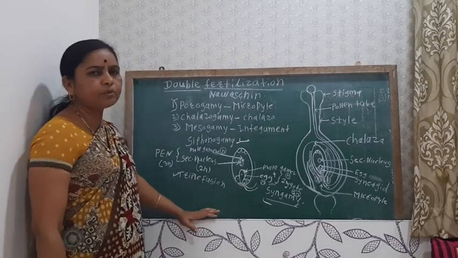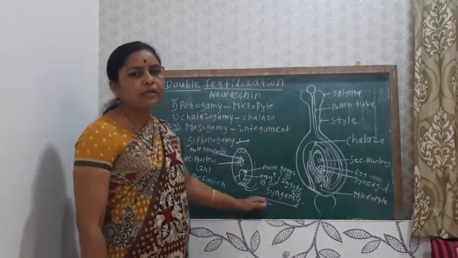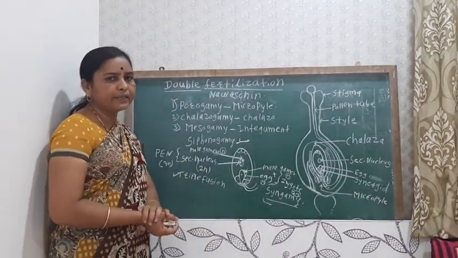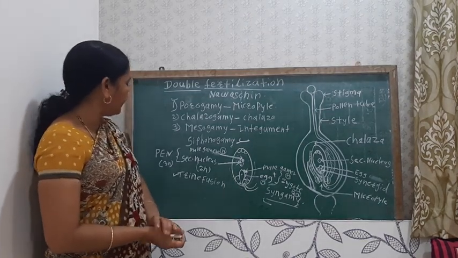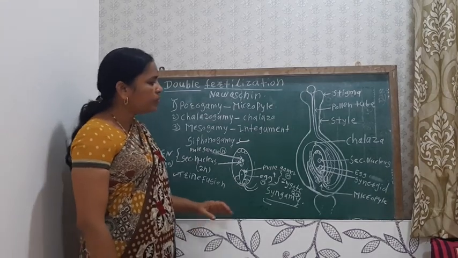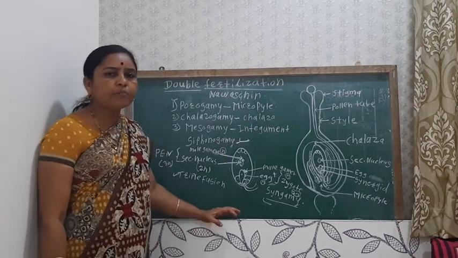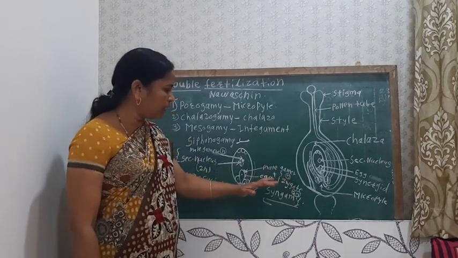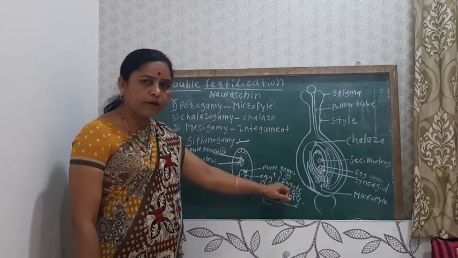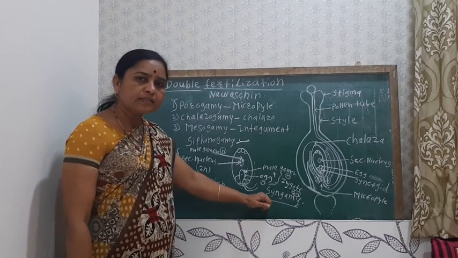So these are the main processes which take place in double fertilization. Here we see how embryo formation takes place, that is from the zygote, where one male gamete fuses with the egg to produce the diploid zygote. This process is known as syngamy.